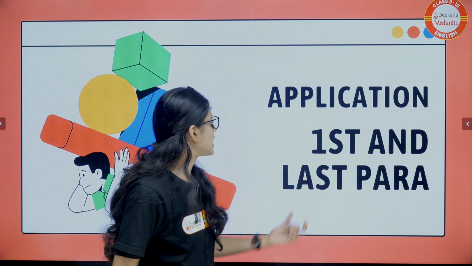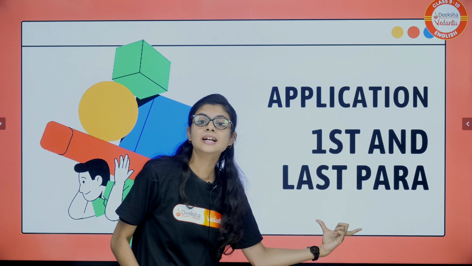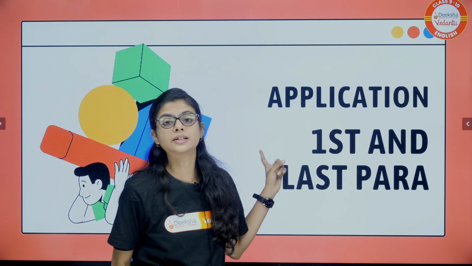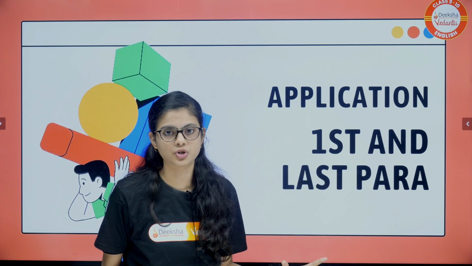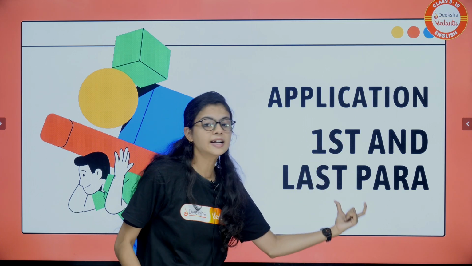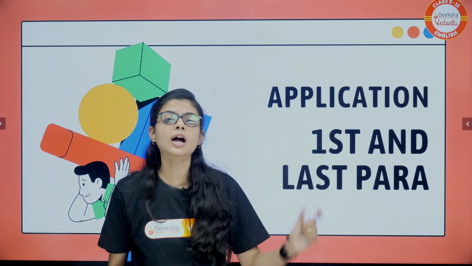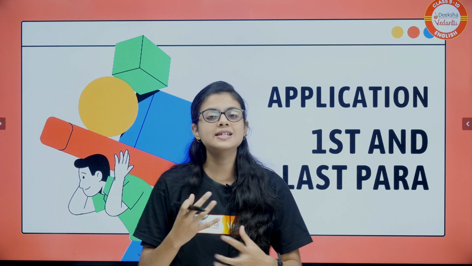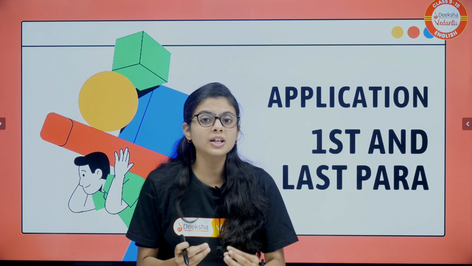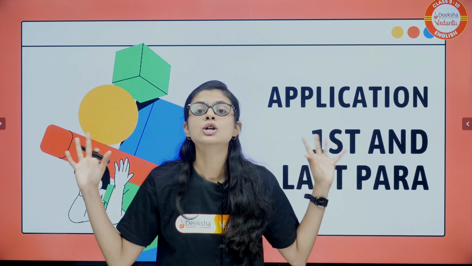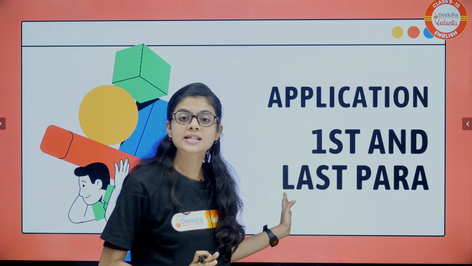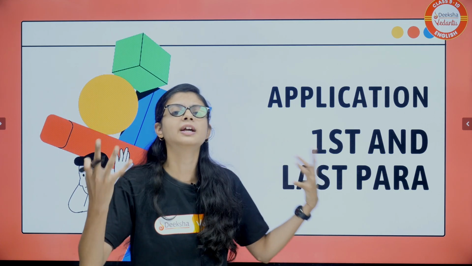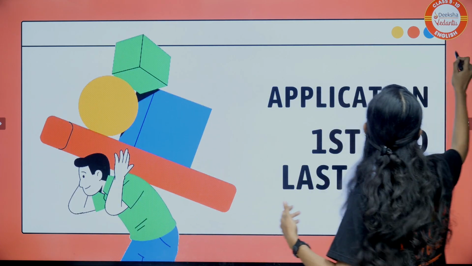So at that time, read out the first and last para. This is the trick to solve the difficult questions. First and last para will give you the entire story, what is going on there. The understanding of the story will be given in the first and last para. So go through that while answering difficult, application based questions.